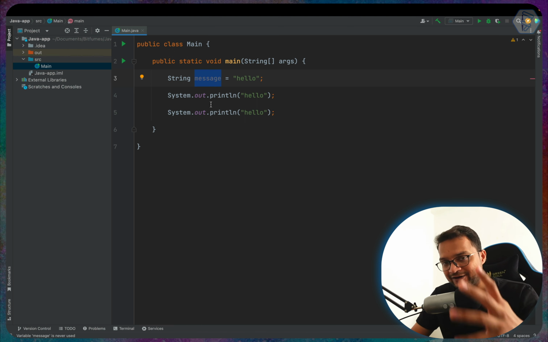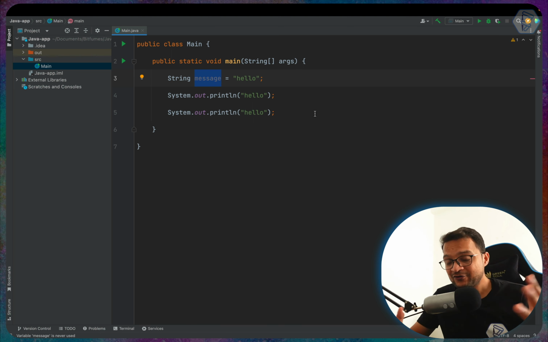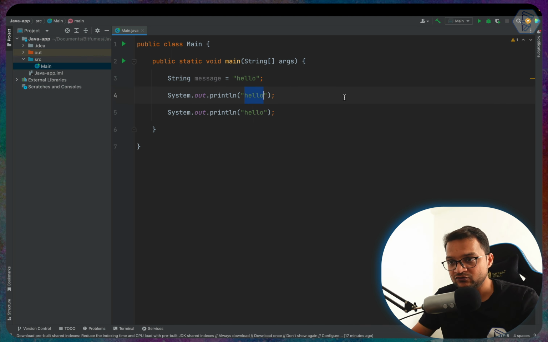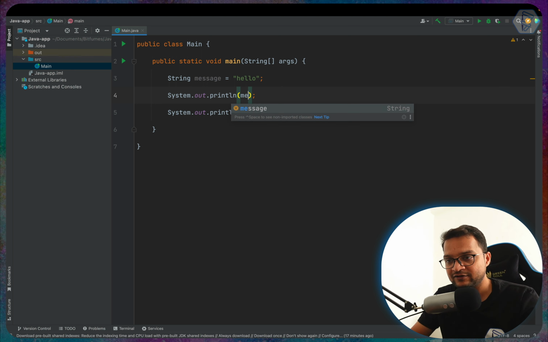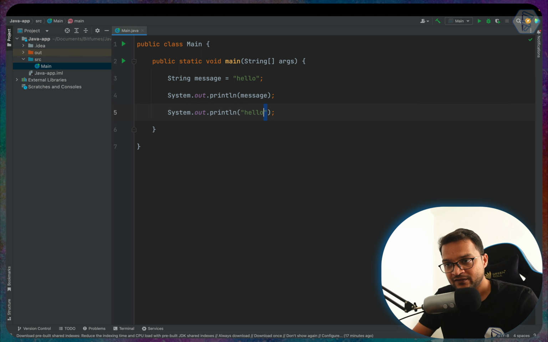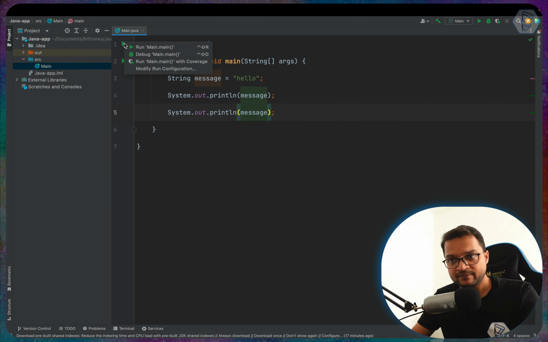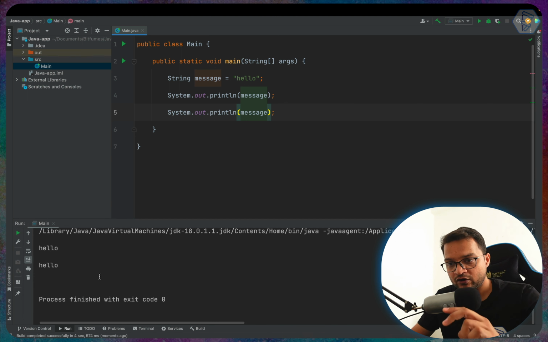Now since we have created the variable, we know how to create a variable. We can use this variable right here directly inside the print statement, and we can just say message here and once again message here. Let's save this file and run this program, run the main class, and very soon you will see 2 times hello on our console, 1 and 2.